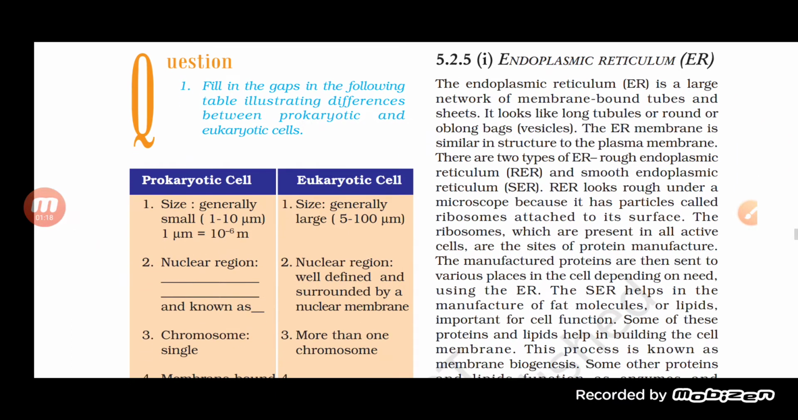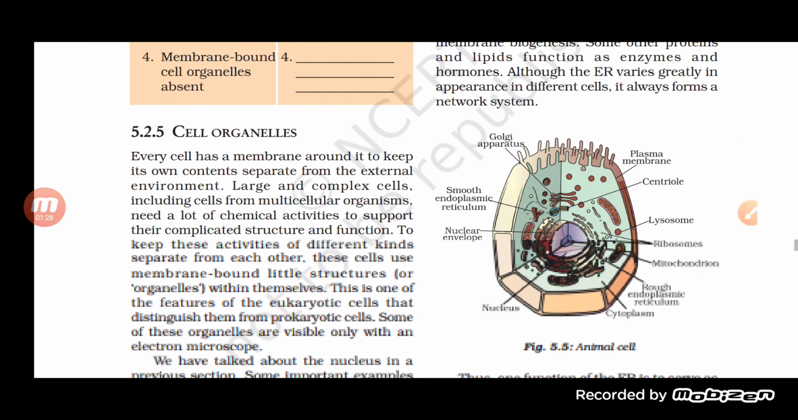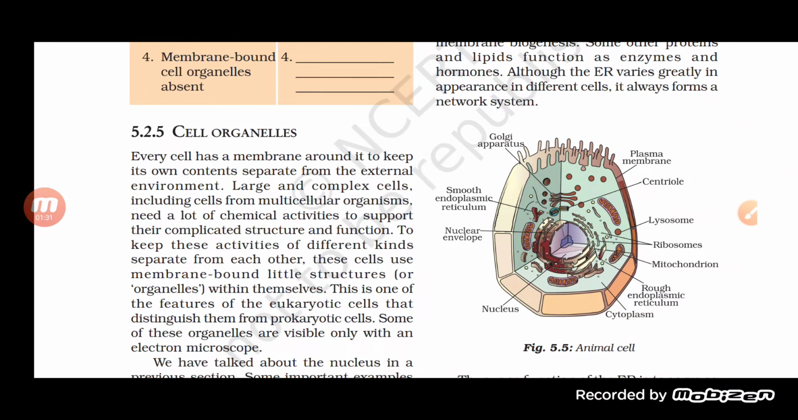Now see here, the endoplasmic reticulum, what is it? It is a large network of membrane bound tubes. When you look at the structure, it is a kind of coiled structure. Basically, the endoplasmic reticulum is divided into two different types. One is the smooth endoplasmic reticulum, and the other one is the rough endoplasmic reticulum.